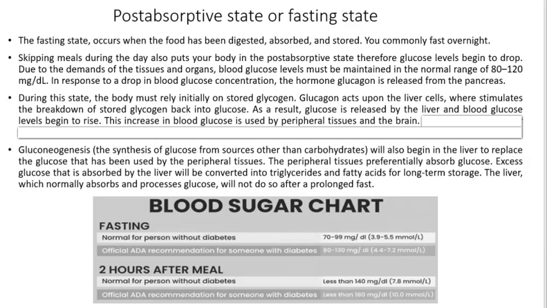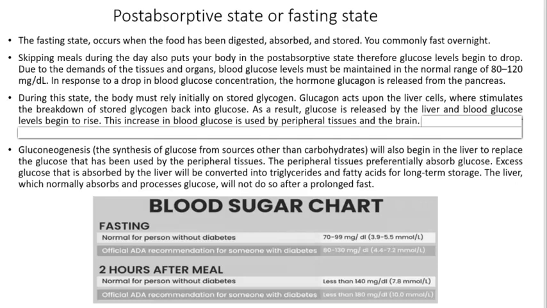Post-absorptive state or fasting state. The fasting state is going to happen when the food has been digested, absorbed, and stored. For example, when we are sleeping. However, another way in which we can get into the fasting state is when we're skipping meals during the day, and that's going to cause the glucose levels to drop.